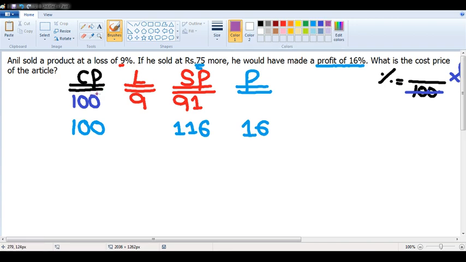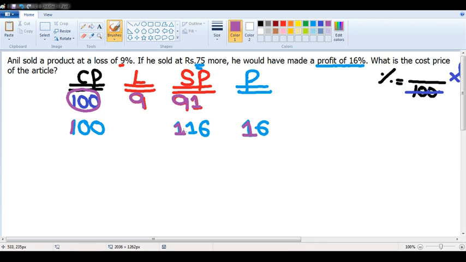Now, listen to my statement carefully, sir. Who assumed the cost price as 100? I assumed the cost price as 100. Because of my assumption of 100 only, I got this 9. Because of this 9 only, I got 91. Because of my assumption of 100 only, I got this 16. Because of the 16 only, I got this 116. That means whatever I have written on the screen till now is according to my assumption. I hope it is clear.